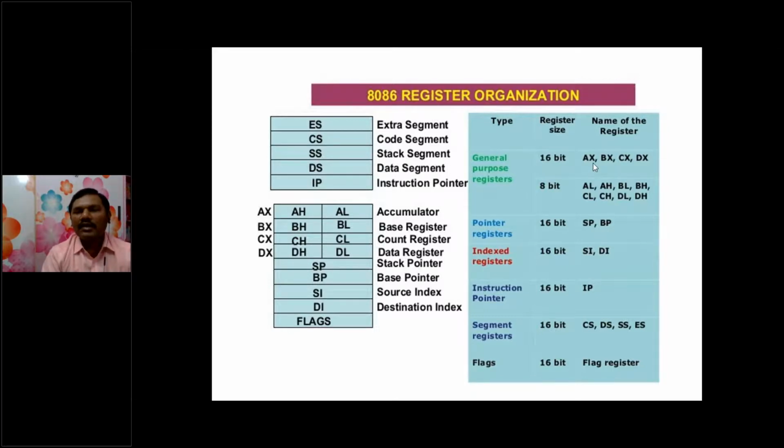Here X stands for extension of 8-bit values, known as the AX, BX, CX, and DX registers. We will see the operation of these registers in detail. Here these 5 registers are part of the bus interfacing unit, and these registers are part of the execution unit.